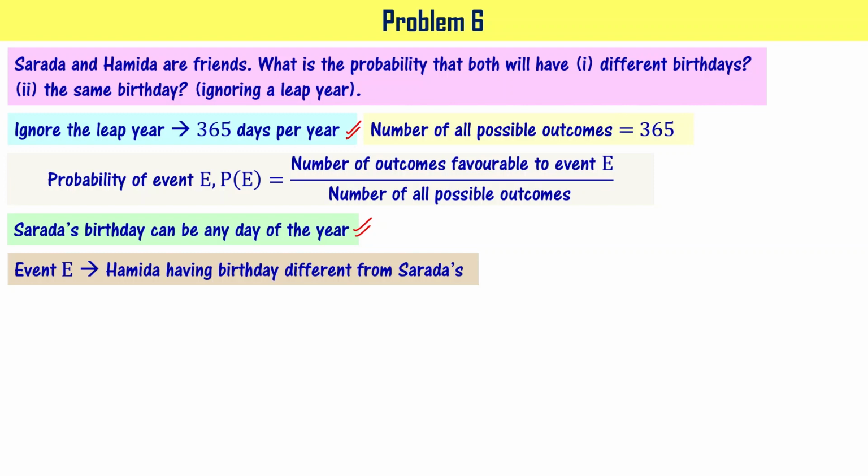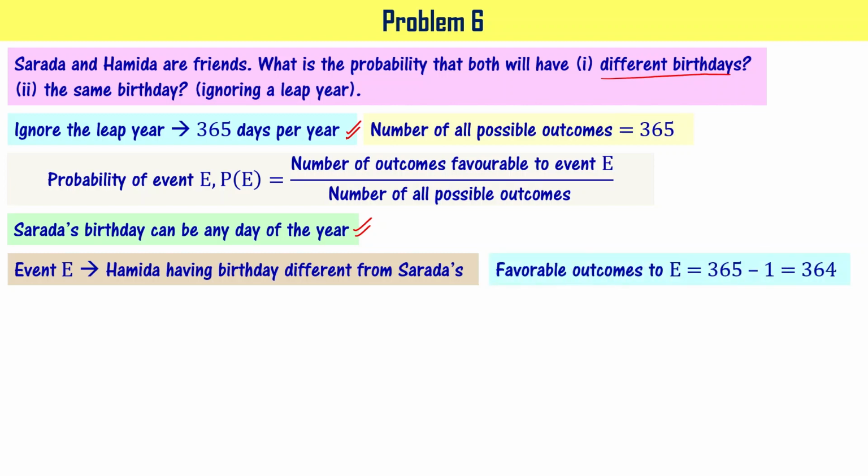This is the first question, right? We want to have probability of both will have different birthday. For that, to begin with, I'm defining the event as Hamida having birthday different from Sharada's. Okay. Since Sharada will be having birthday on one of the days, Hamida can have birthday on remaining 364 days, any of the day of 364 days, right?